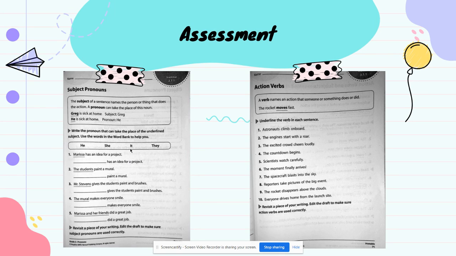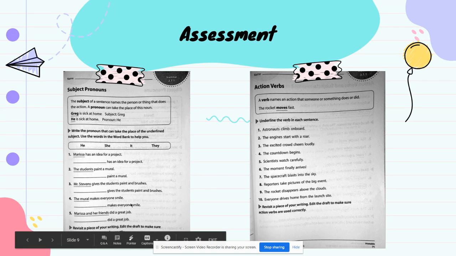Ding, ding, ding. It's going to be this one. So I'm going to use this pronoun, it. It makes everyone smile. It is substituting the mural. It makes everyone smile. And then the last one, Marissa and her friends did a great job.